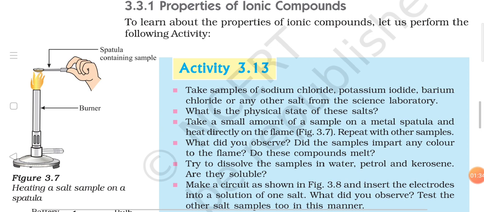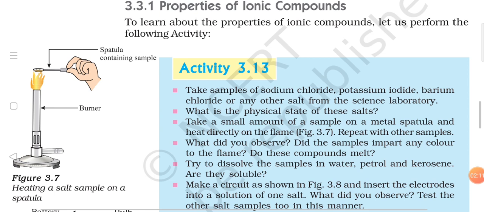So the first question is, what is the physical state of these salts? The physical state of these salts is solid. All these salts are ionic compounds, and almost all ionic compounds exist in the solid state. So that is why the physical state of these salts is also solid. Take a small amount of a sample on a metal spatula and heat directly on the flame. Repeat with other samples.